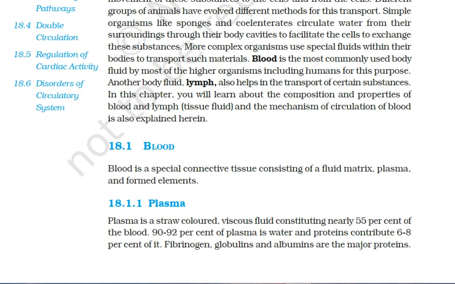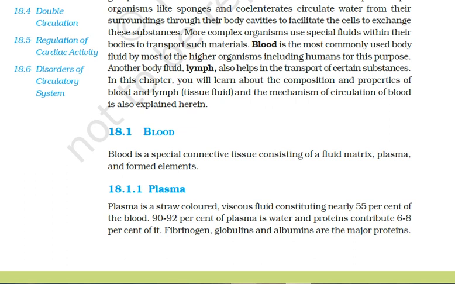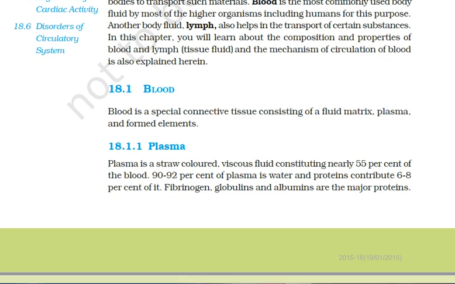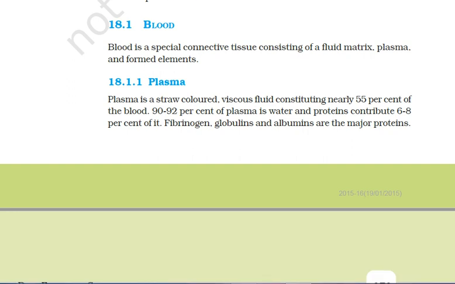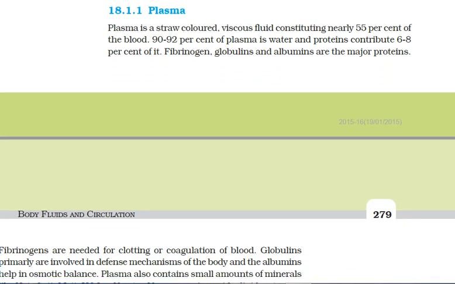It consists of water and few proteins and certain minerals like sodium ions, calcium ions, magnesium ions, bicarbonate ions, chloride ions, as well as some other nutrients like glucose, amino acids, lipids, etc. Plasma also contains hormones and, very important, the clotting factors. These clotting factors, remember, are present in inactive form.